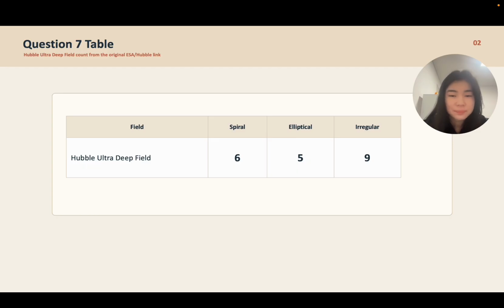and actively changing. For answers to questions 8 to 10. About Q8, when I compare the Q6 clusters with the Q7 Hubble Ultra Deep Field, the difference is obvious. The clusters contain many more ellipticals, while the deep field contains more irregular and blue galaxies. They support the standard picture of galaxy evolution. Early galaxies were more chaotic and interaction-rich, while later populations become more structured.